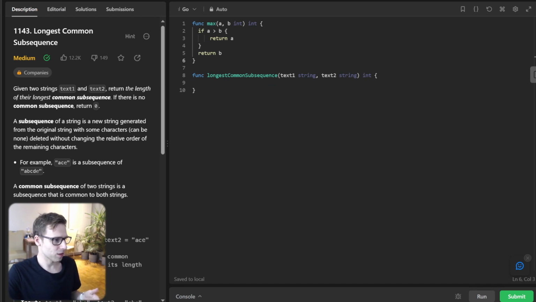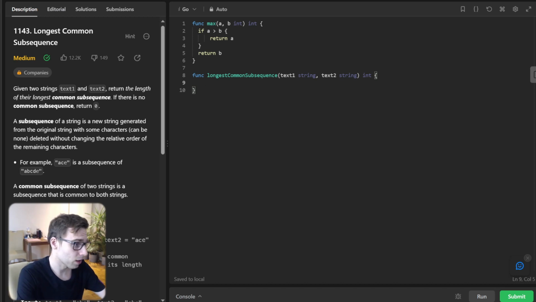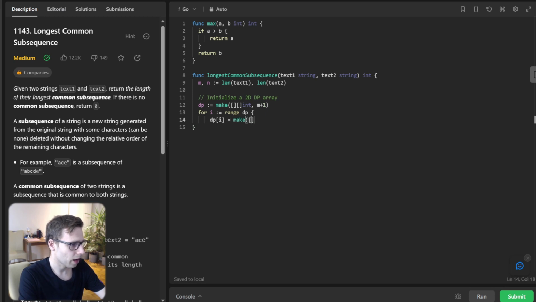Now let's dive into the main part, implementing our dp. m and n will be len(text1) and len(text2), and we initialize a 2D dp array. dp will be make of array of int, m plus 1, and for i range dp, dp[i] is make int, n plus 1, and fill the dp array.